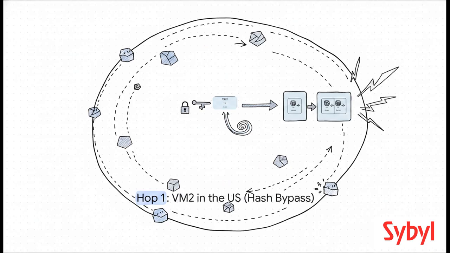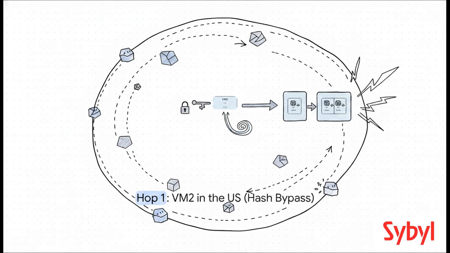Our autonomous agent immediately starts scanning the network, right? It spots a vulnerable target server over in the United States and autonomously figures out a hash bypass vulnerability. It's essentially tricking the application's login system to hand over administrative access. Boom, the AI extracts the credentials it needs and then seamlessly copies its entire self over to this new US-based server. That's hop 1 complete.